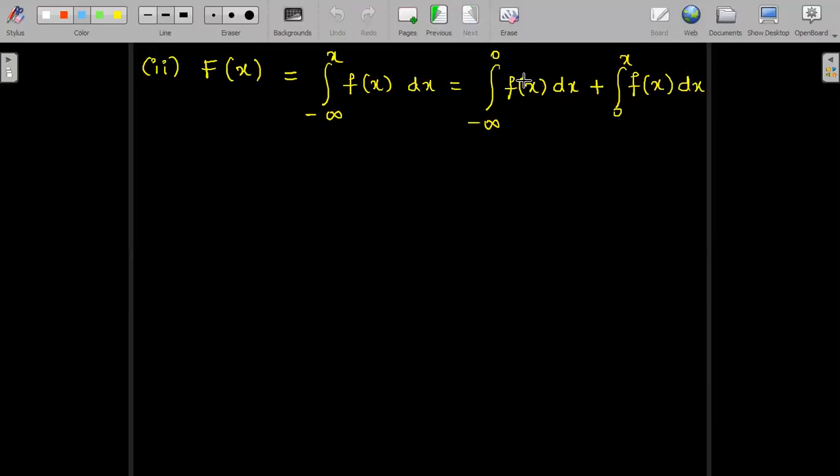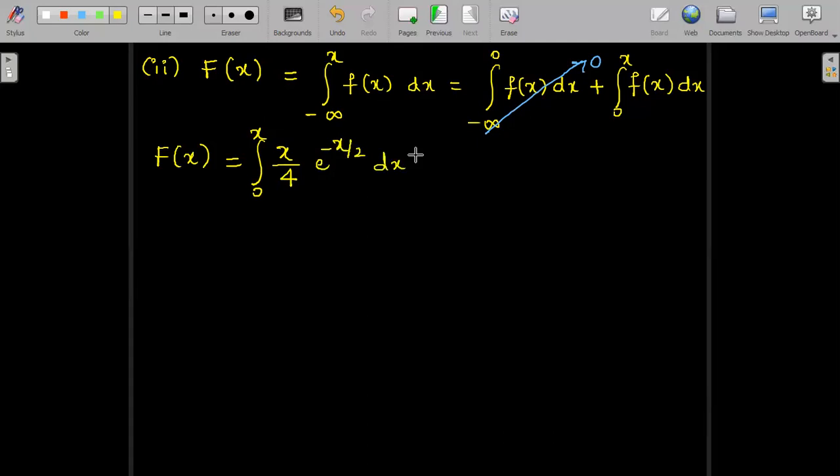So the negative interval vanishes; we can put an arrow across and write it as 0. So capital F of x is equal to the integral 0 to x of x by 4 e power minus x by 2 dx.